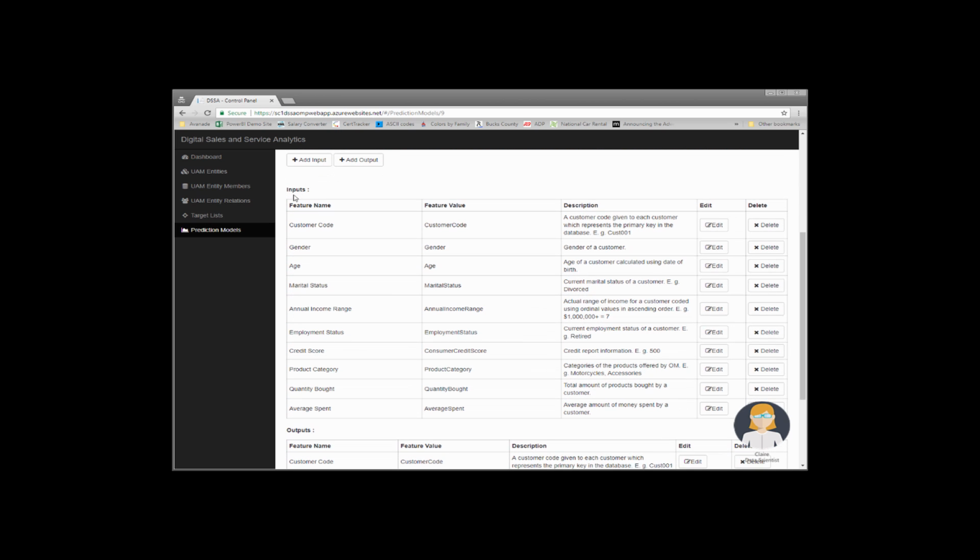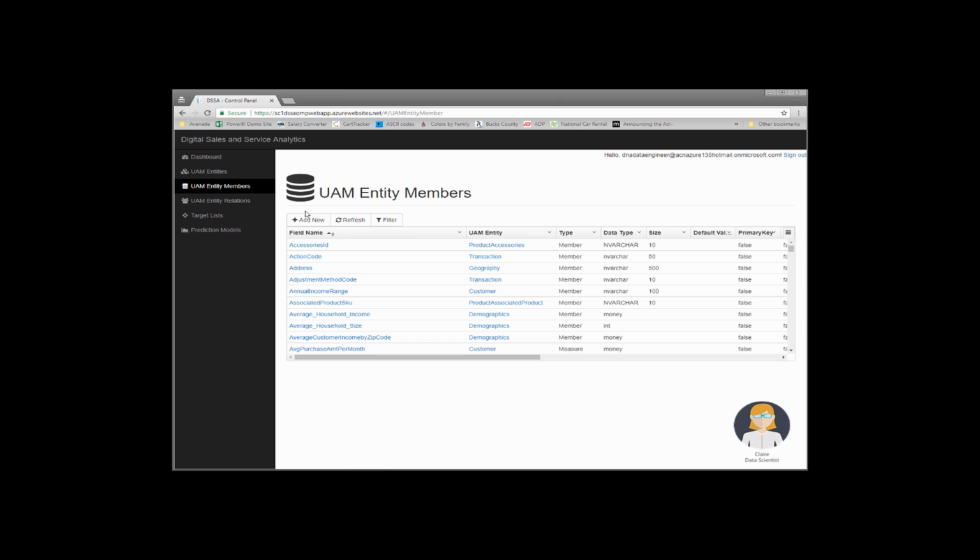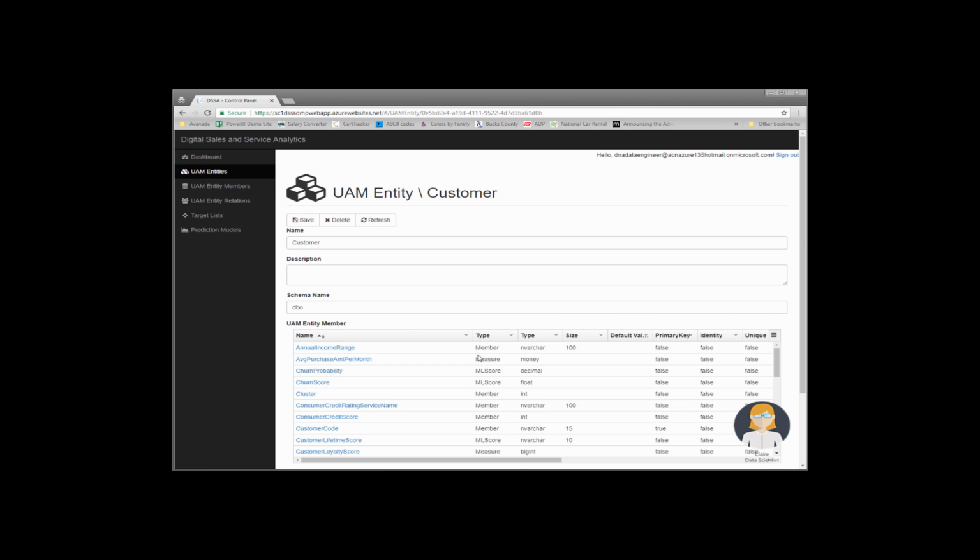And in this definition, you define what unified analytic model entities are the inputs to that model as well as the outputs. And remember, we have entity types that are of type ML score, which means the result of a machine learning model that gets stored in the UAM, and that gets leveraged downstream by our marketing manager for the definition of target lists and the definition of specific actions to deliver to the next best action API to be leveraged by other channels.